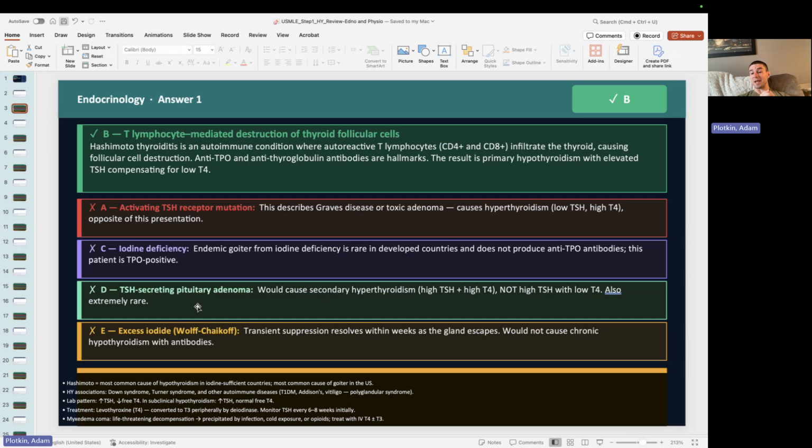A TSH secreting pituitary adenoma, well, let's think about that. If my pituitary was making too much TSH, it would go down to the thyroid and stimulate an increased production of T4, T3, right? So in that case, we would have what's called secondary hyperthyroidism. There's a tumor in my anterior pituitary that's secreting too much TSH, and so now we're telling the thyroid, hey, make more T4. So in this case, your TSH would either be elevated or within normal limits, and the T4 and T3 would be elevated. So that's not what we're seeing here.